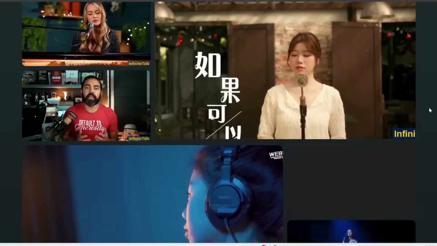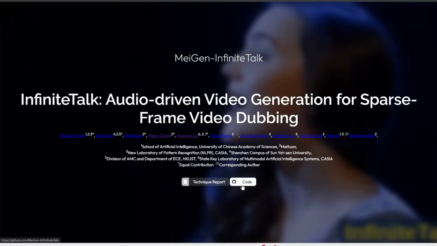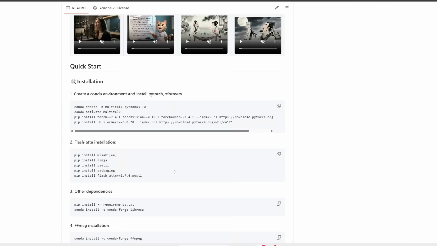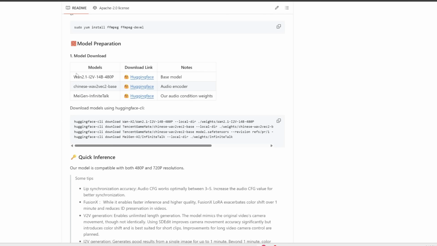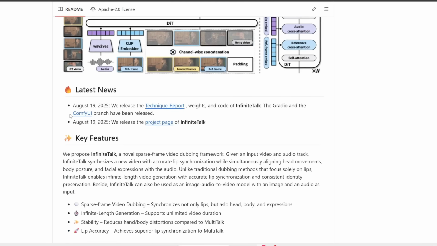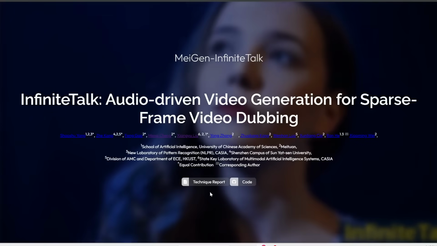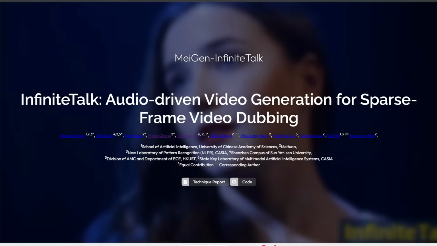Now, if you scroll up to the top of the page, the nice thing is they've released the code already. If you click on this GitHub repo and scroll down a bit, here are all the instructions on how you can download and run this locally on your computer. Notice that this does use WAN 2.1 as the base model, plus it's also compatible with other acceleration steps like FusionX or LightX2V, so you should be able to run this on most consumer-grade GPUs. And it looks like there's already support for ComfyUI. Anyways, the code plus the technical report are all up here, so I'll link to this main project page in the description below for you to read further.